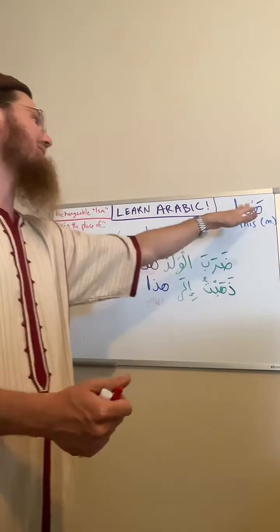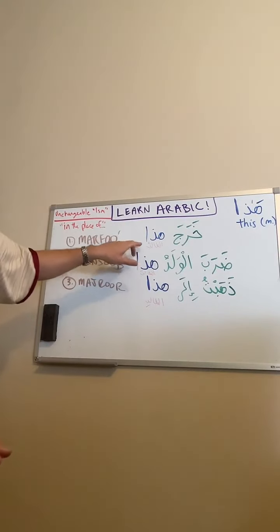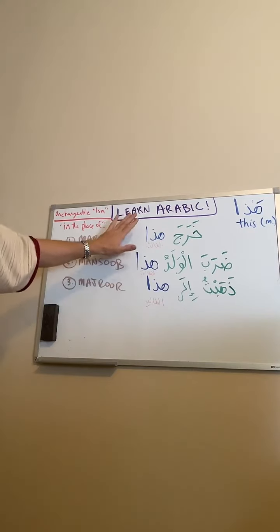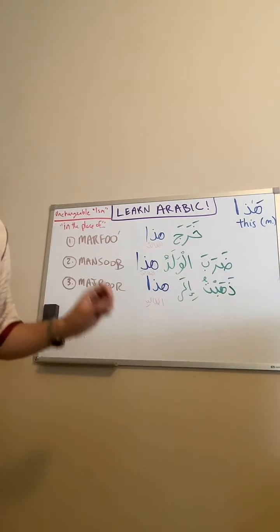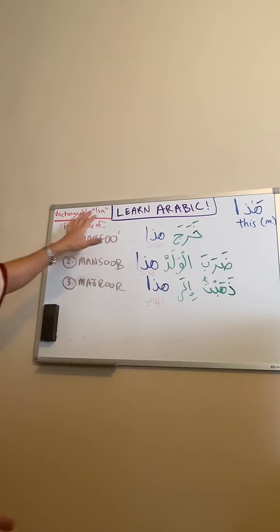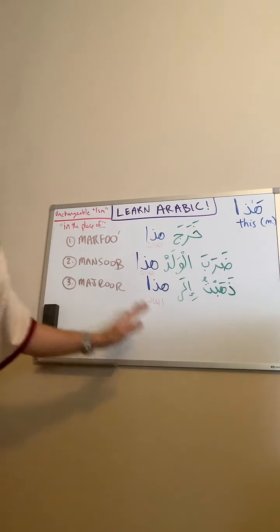Whereas a talib takes dhamma, fatha, kasra, hada is written the same way. So rather than saying that hada is in a state of marfu', you would say it is in the place of marfu', in the place of mansub, in the place of majrur.